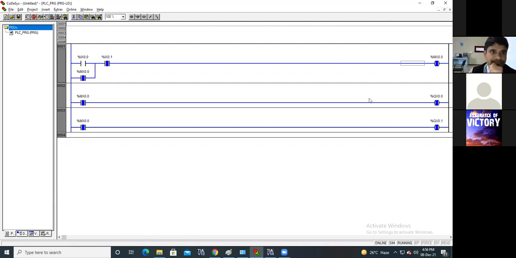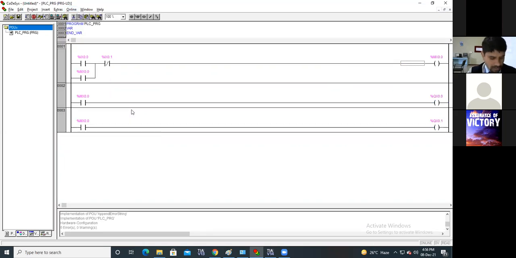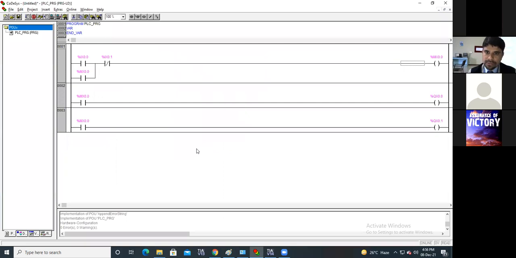Okay, now next thing, what is the next? When any motor from M1 or M2 is off. Now if these motors are physically available, then we can say that there may be a technical fault in the motor, and due to that technical fault that motor will turn off.